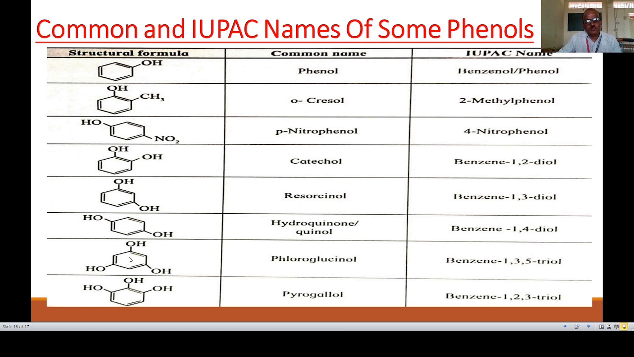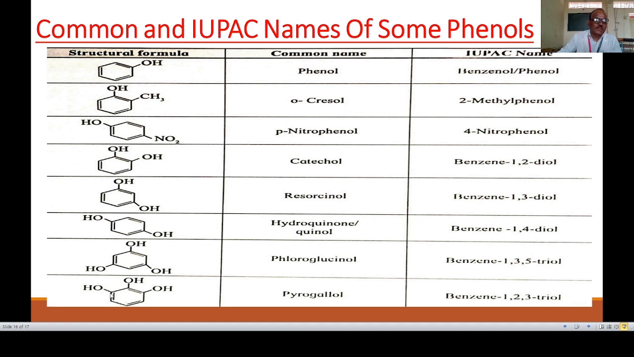Next example, in the benzene ring 3 OH groups are attached. So there are 3 OH groups, and the common name is phloroglucinol. What is the IUPAC name? Write the number of the carbon atom to which each OH group is attached. This is carbon number 1, 3 and 5. So the IUPAC name is benzene-1,3,5-triol. Triol means 3 hydroxyl groups.